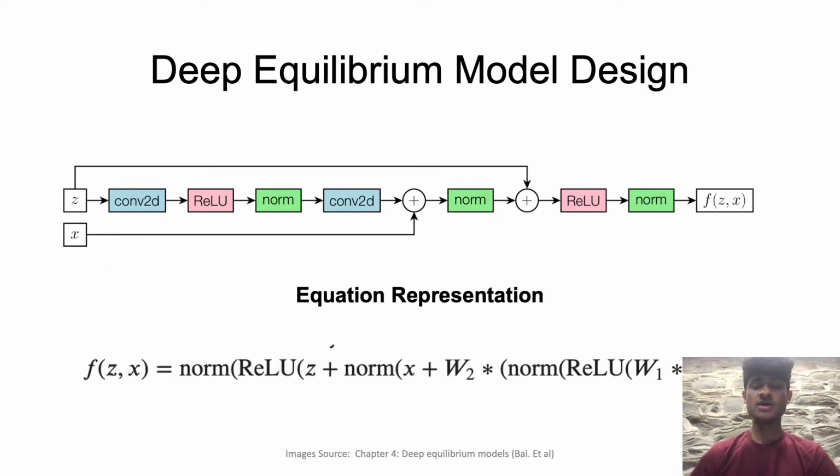So next I can discuss the deep equilibrium model design as shown here. I chose this design because it's a very typical design for residual cells, which have worked very well when used in traditional explicit deep learning tasks. In this case, we solve for z star at every iteration given the input x as shown here, and during backprop, all of the weight vectors in this network are updated.